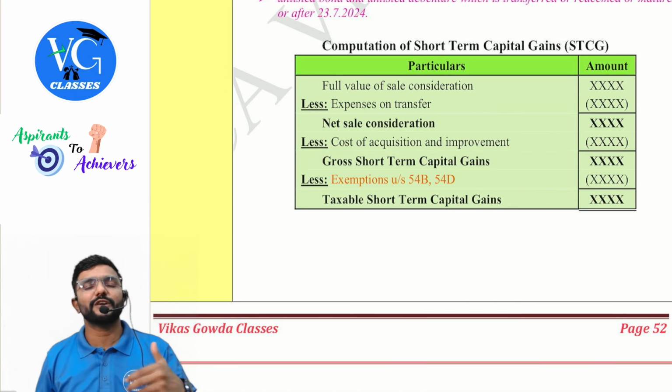Here, transfer took place in the year 22-23. So period of holding and indexation is only till when? 22nd May 2022. That is the year of transfer. Whereas when will it be taxable? In the year 24-25. So CII also I have given for 18-19 and 22-23. And for our year, you have to remember it.